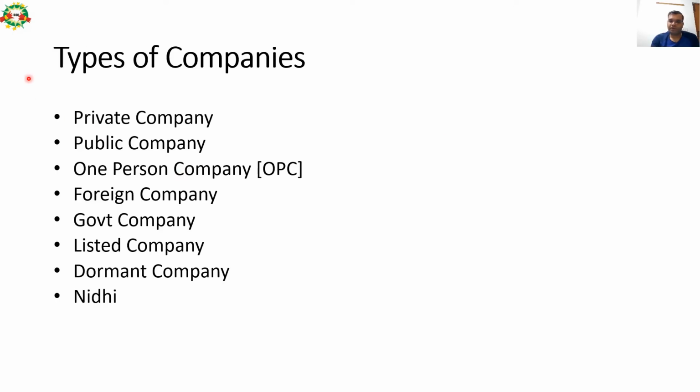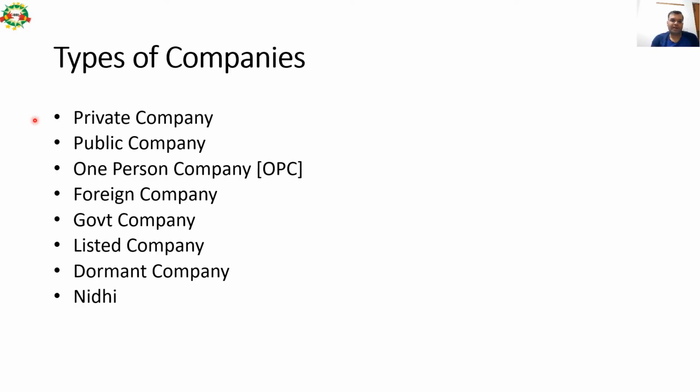So from IBBI examination perspective, though this law is a big one and even 100 hours is less for covering the complete law, only few things are required to be noted. So one important thing is that we should know various types of companies and their important features. Any 1 mark theory question can come out of this portion.